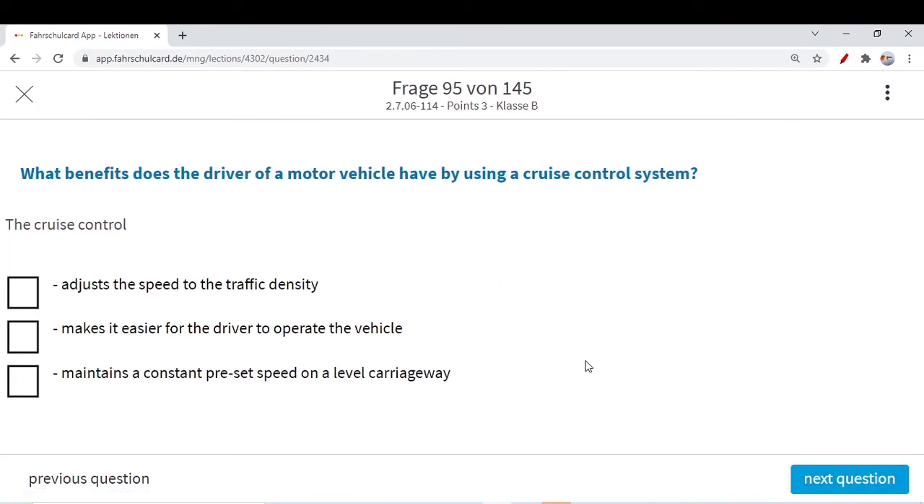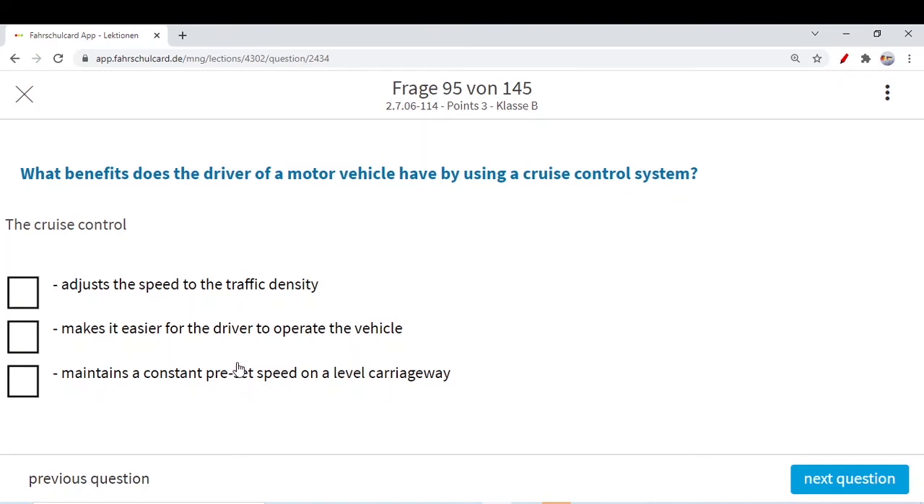Next question is, what benefits does the driver of a motor vehicle have by using a not an adaptive but simple cruise control system? The cruise control adjusts the speed to the traffic density? No, it's not an adaptive cruise control system. It will decrease your speed if the next car is very near to you or traffic density is too much. That is the adaptive cruise control system, which changes your speed by accelerating or otherwise to maintain the distances, but not the simple cruise control.